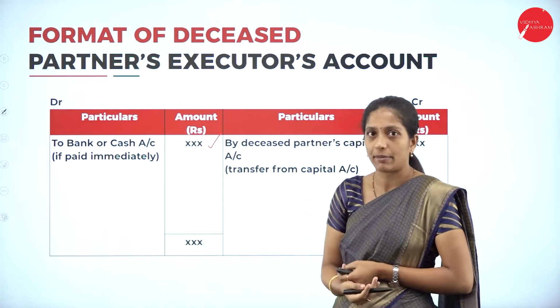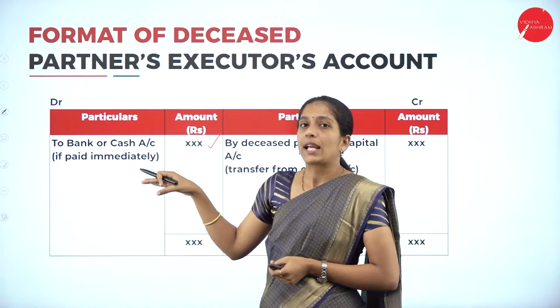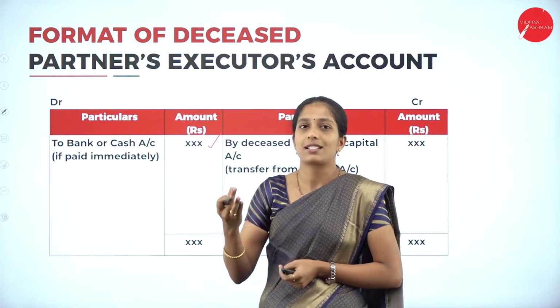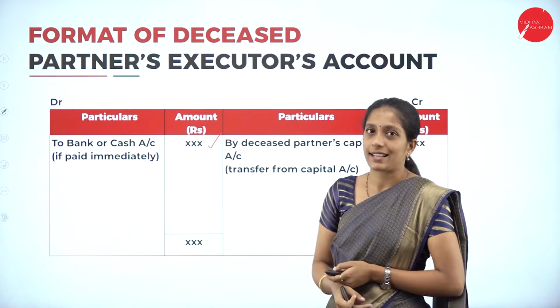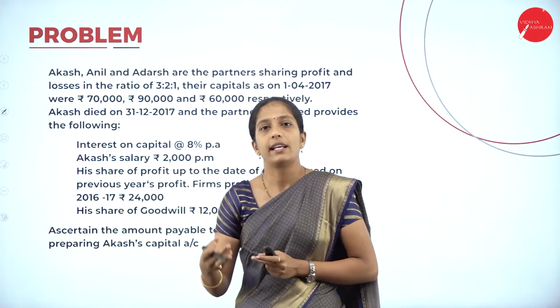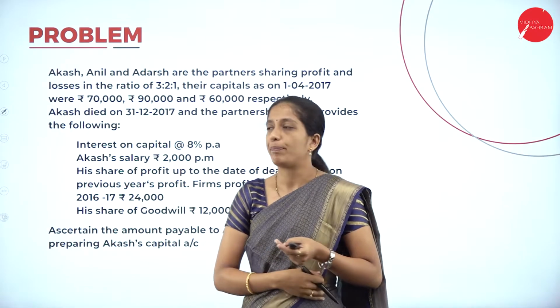The other way of making payment to the deceased partner's executor is by installments with interest. Now we shall go through a problem so that you can clearly understand how we are going to prepare accounts during the death of a partner.